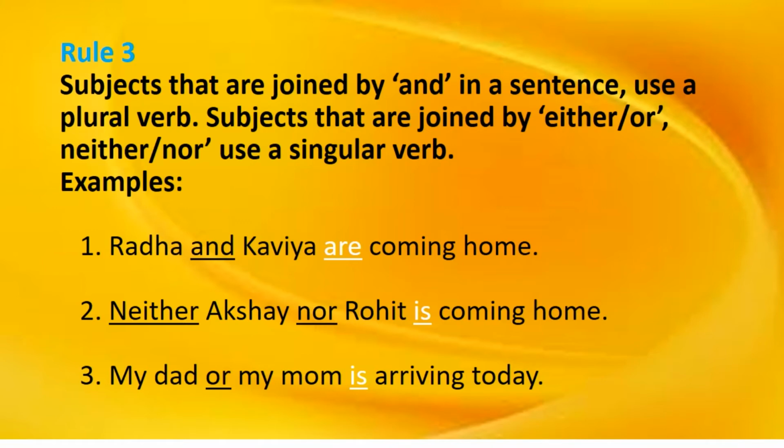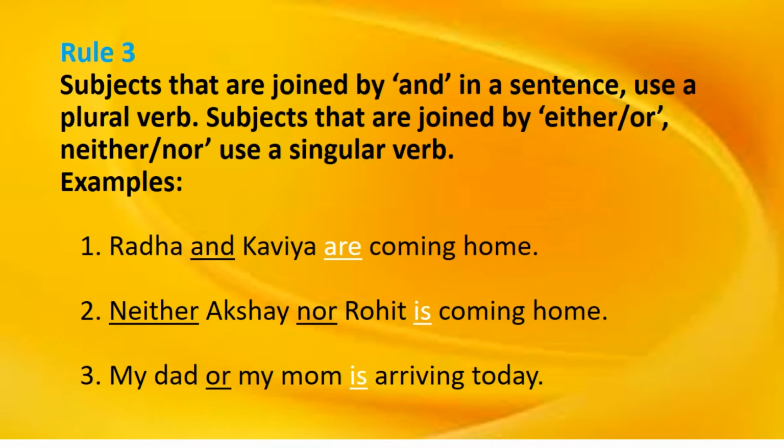Rule number three, subjects that are joined by and in a sentence use a plural verb. Subjects that are joined by either or, neither nor use a singular verb. For example, Radha and Kavya are coming home.